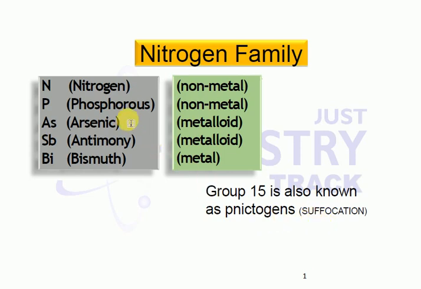Generally, when you come to the metallic and non-metallic nature of the nitrogen family, it includes metals, non-metals, and metalloids. All three categories of elements are located in this group only. Nitrogen and phosphorus come under the non-metals. Arsenic and antimony come under the metalloids. Bismuth comes under the metal only. Once again, repeating: nitrogen and phosphorus are non-metals, arsenic and antimony are metalloids, and bismuth is a metal.